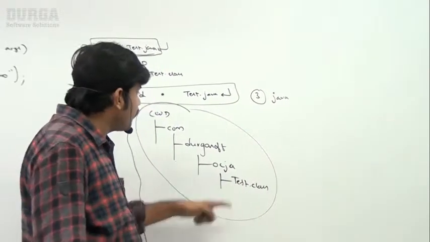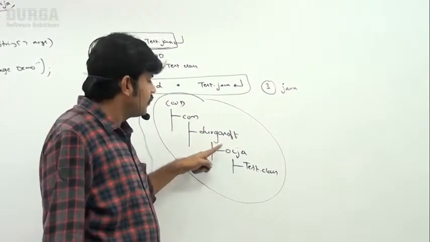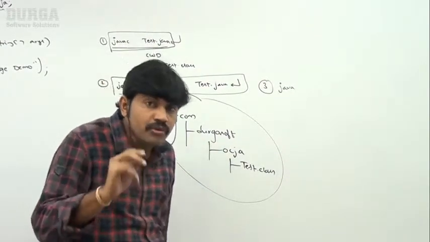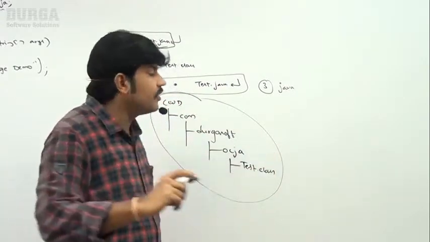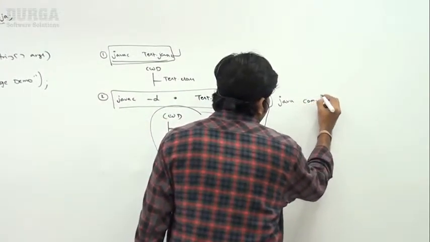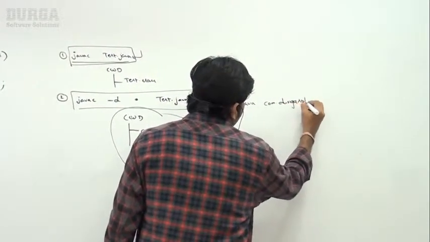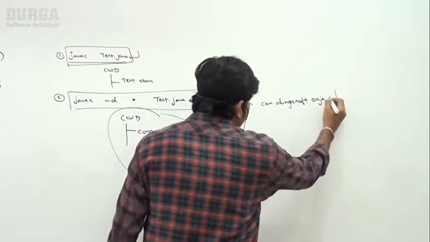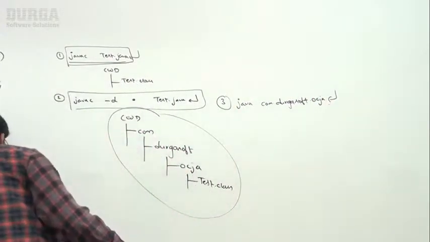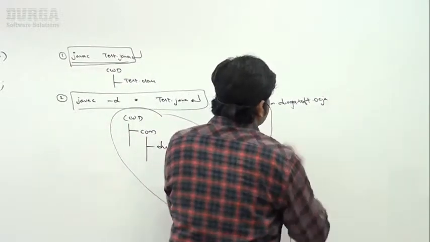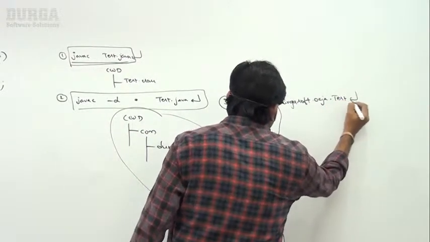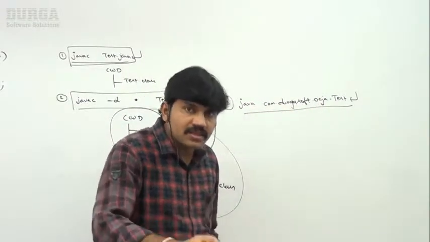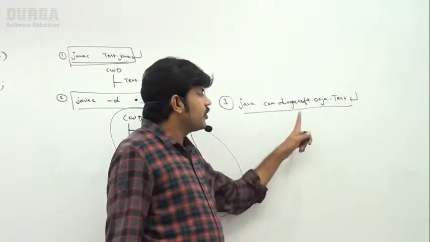Test.class file is available where? Inside com durgasoft ocja. Compulsorily you are required to use the fully qualified name: java com.durgasoft.ocja.Test. Now happily this one is going to run.